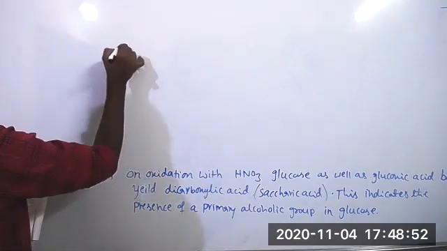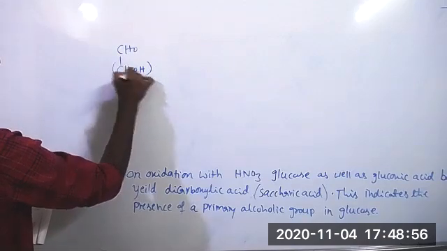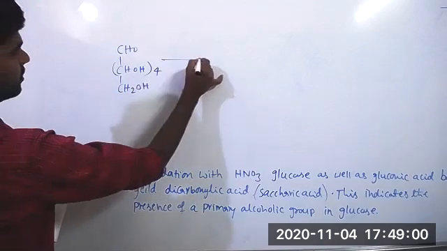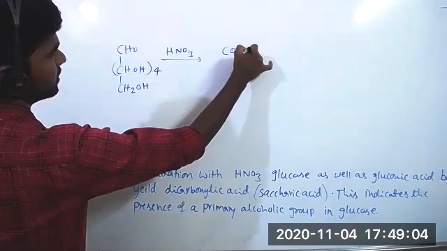For this point, the equation is the reaction with nitric acid giving saccharic acid.